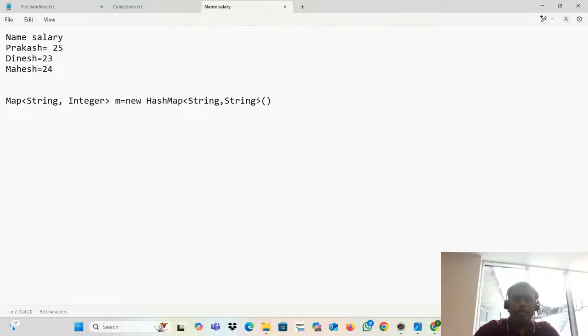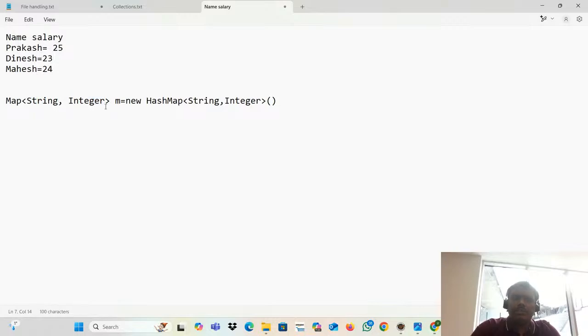This one is key-value. So the key is a string, integer is a value. Okay, you got it? You will feel that some of the people are not getting that. But String is a class.